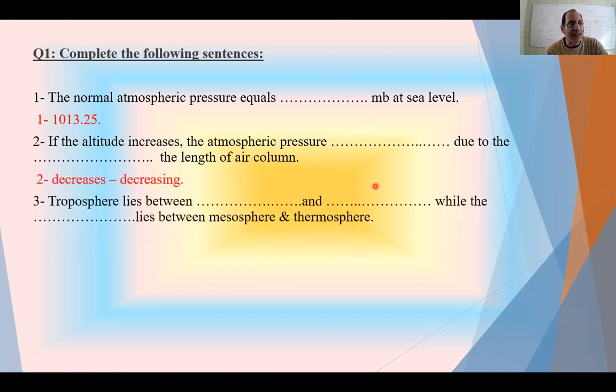Troposphere lies between, troposphere is the first layer, so the lowest point is the sea level, and the highest point is not the stratosphere. It is the region between them, which is tropopause. So between sea level and tropopause.